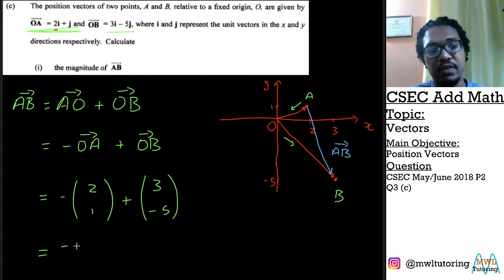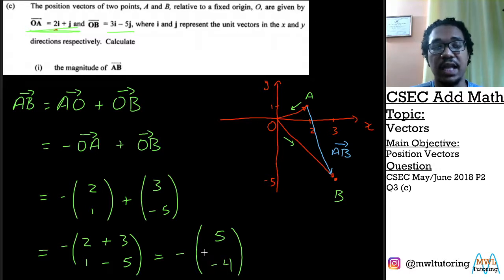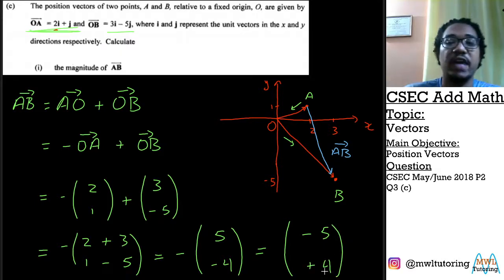We have negative 2 plus 3 and 1 minus 5. And that gives us negative 5 and negative 4. And when this negative sign on the outside interacts with the elements on the inside, we get our vector AB to be this. We get negative 5 and positive 4 as our vector AB.